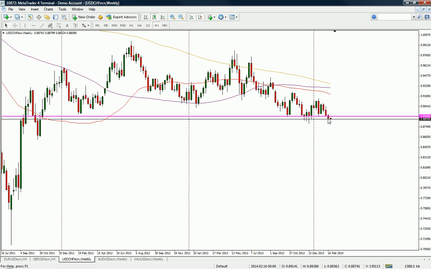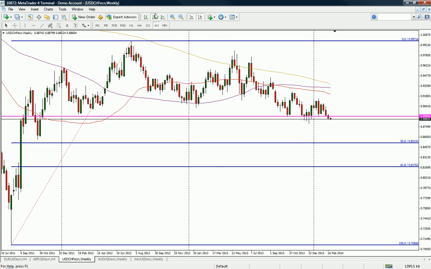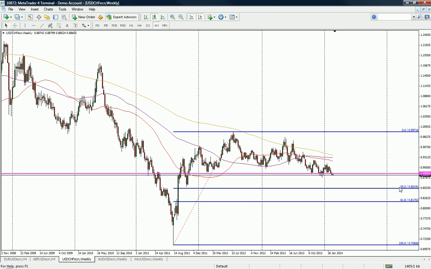But if we get a close below, which we finally have had a close below here, close below the 89s, then we can get some serious movement towards the downside. And then if we do, this will be the fib I'll be looking at. So this is the low of 2011 to the high move of 2012, and that 50% comes at 0.85. So of course we're still a long way away from that, but that's the only real interest I have, to be honest with you, in terms of